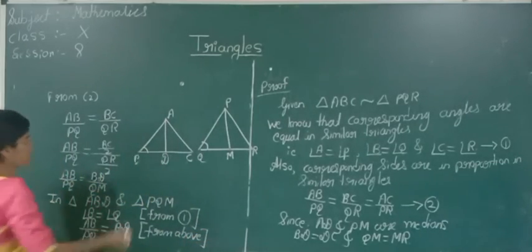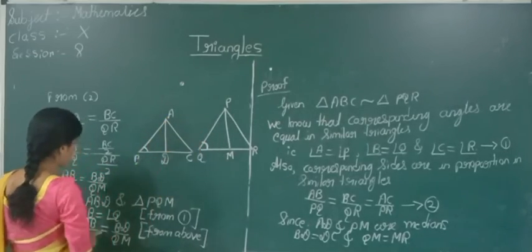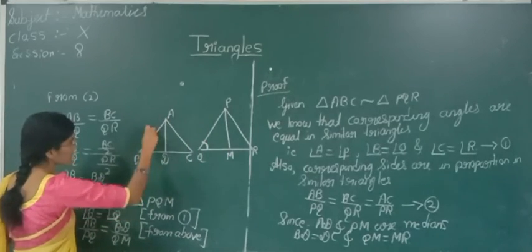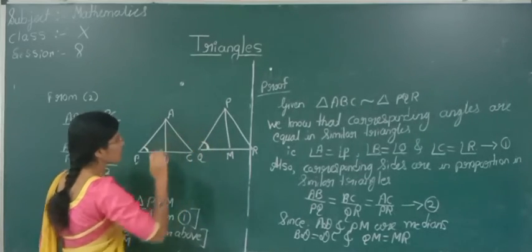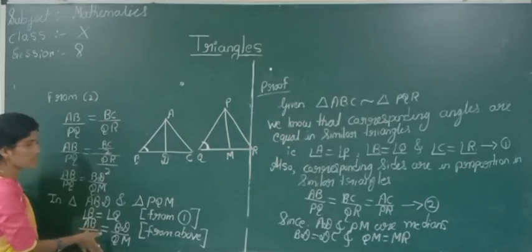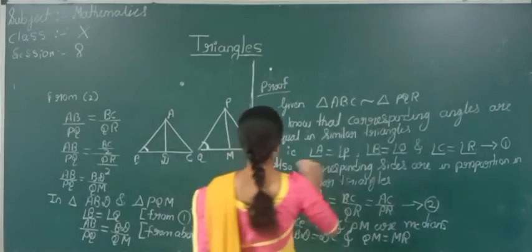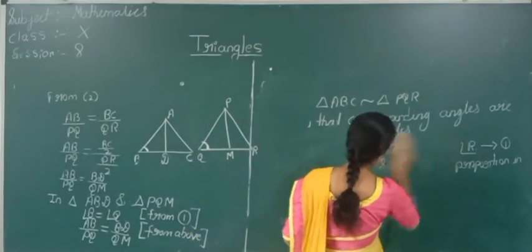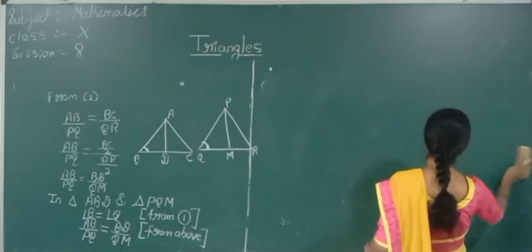Now see students, angle B is equal to angle Q. AB by PQ is equal to BD by QM. Here angle B is included between the sides and angle Q is also included between the two sides. We can tell that by SAS similarity criterion, these two triangles are similar.